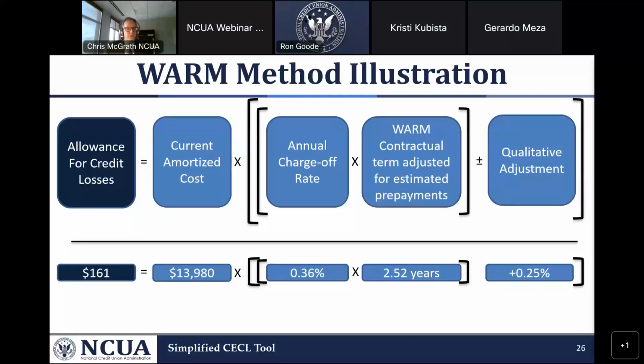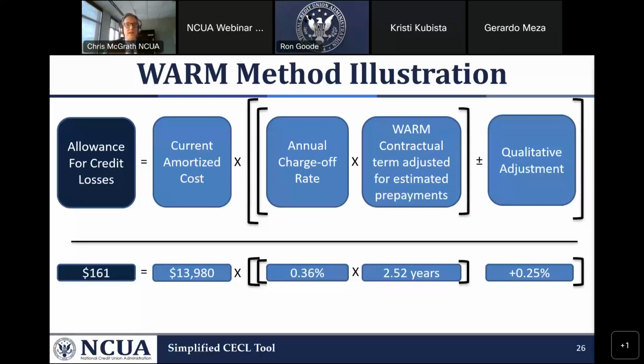I'd like to use this visual representation of the WARM factor. Remember the incurred loss method where we took the loan balance and a loss rate? Well, this is very similar. We're taking that loan balance and that historical loss rate, but we're adding the life of the loan.